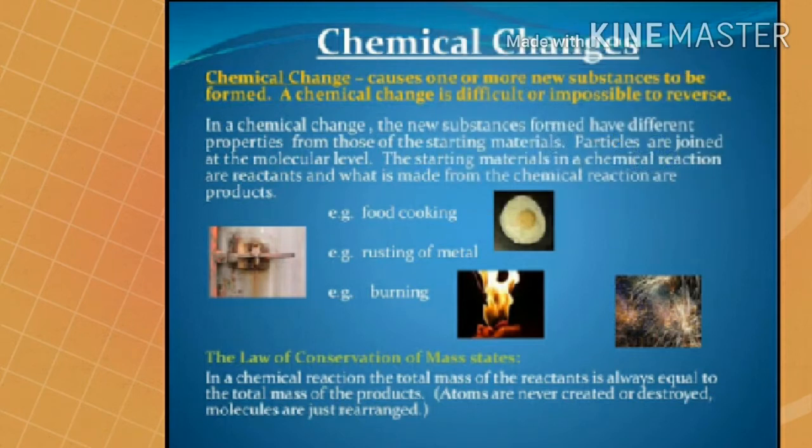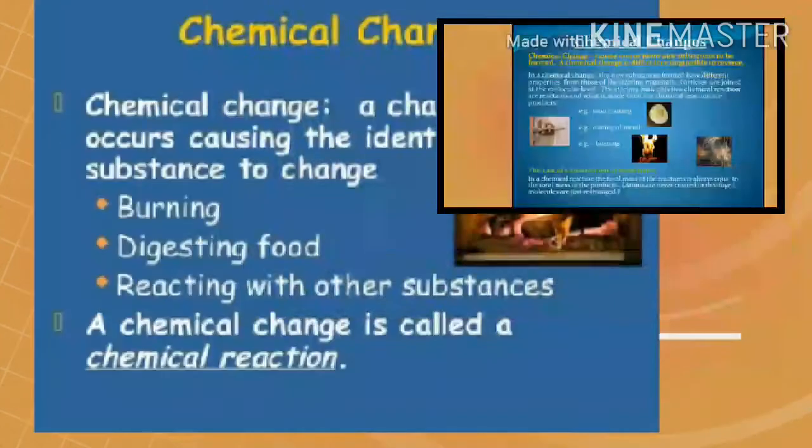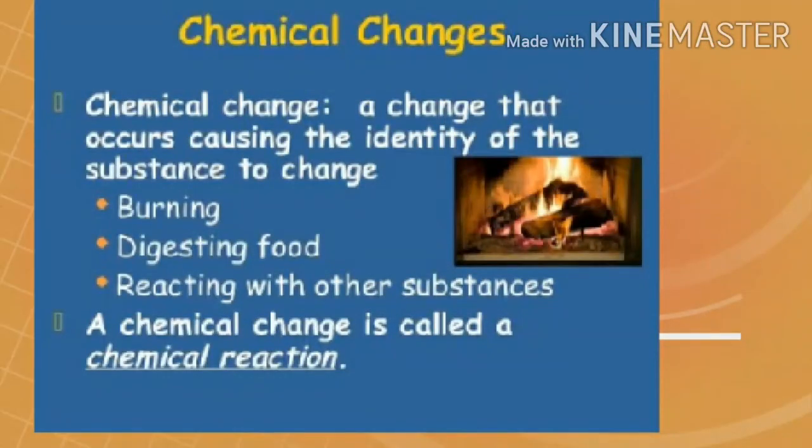Chemical changes. Those changes in which new substances are formed are called chemical changes. Chemical changes are permanent changes which can usually not be reversed to form the original substance. Let us take an example to understand a chemical change clearly.